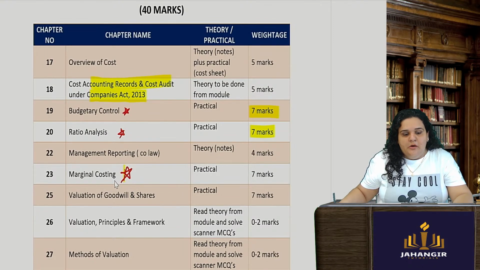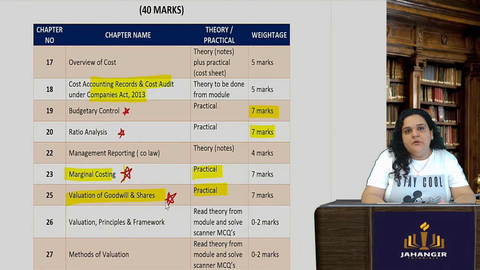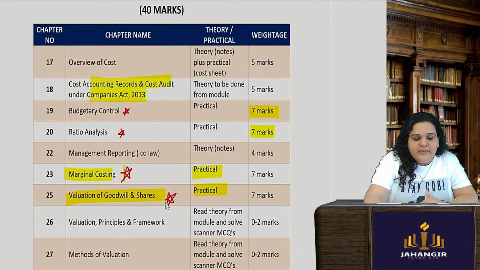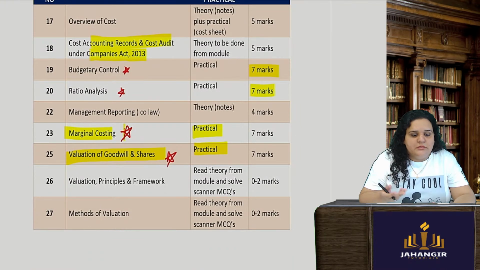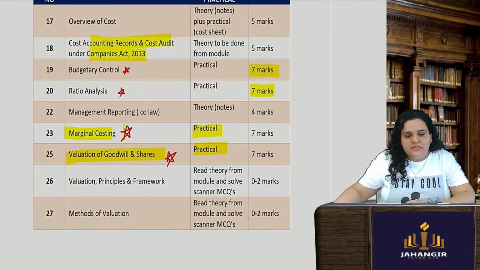Fully practical. Okay, marginal costing, important chapter. Valuation of goodwill and shares, another important chapter with practical questions asked from these two chapters. Last two chapters, valuation principles and methods of valuation, are more based on your FM, financial management. Cost of capital, cost of equity, cost of preference shares, cost of debentures. Then your CAPM model, solving a sum, finding the cost of equity, weighted average cost of capital. All that is given in these last two chapters.